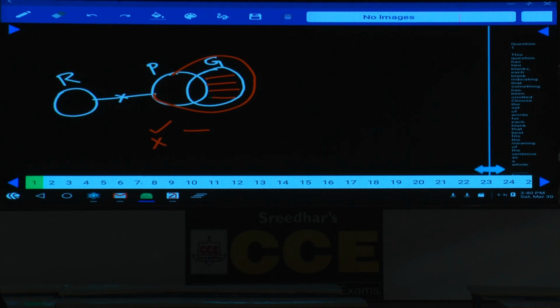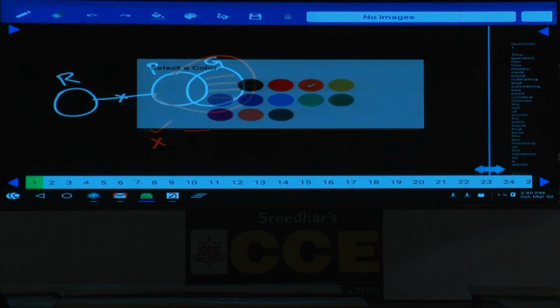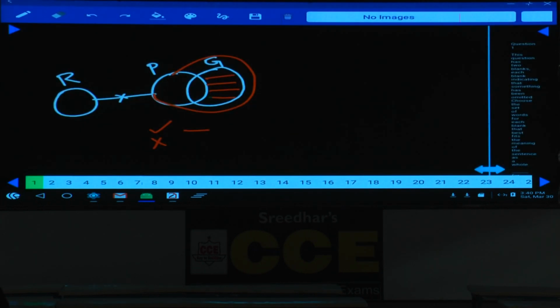Then coming to the next one, "all returns are gains" is a possibility. That means this entire return must be a gain. Now these returns must be like this. Now tell me whether I can draw this return like this or not. If you draw return like this, then what happens? It is definitely true. Hence it is possible. Then what is your answer?